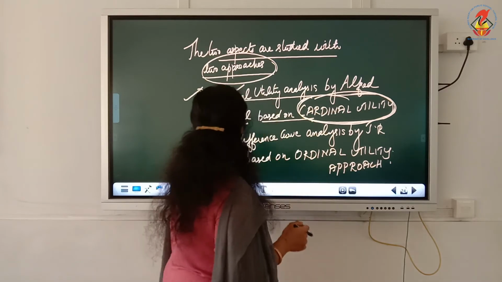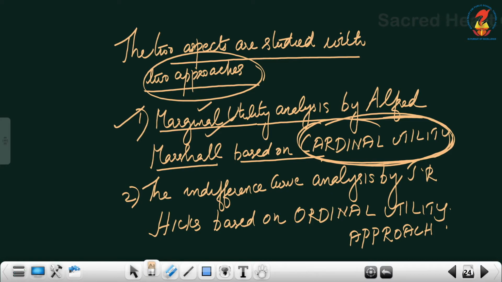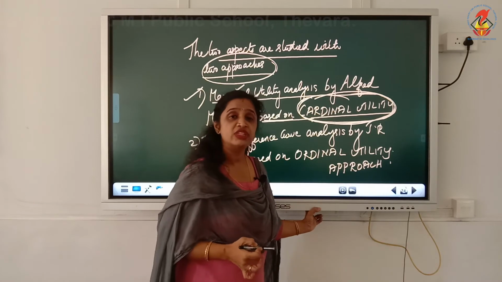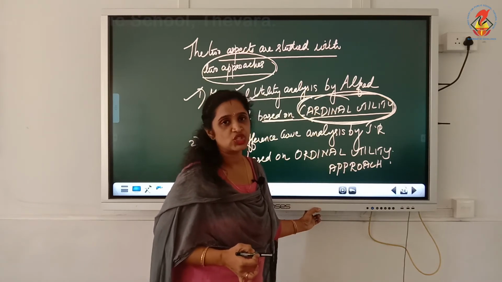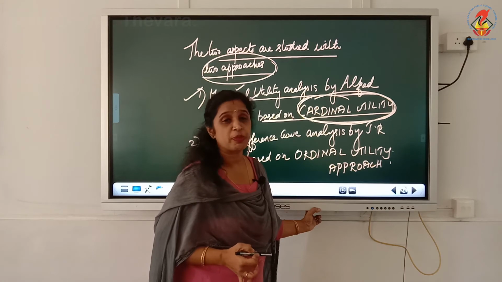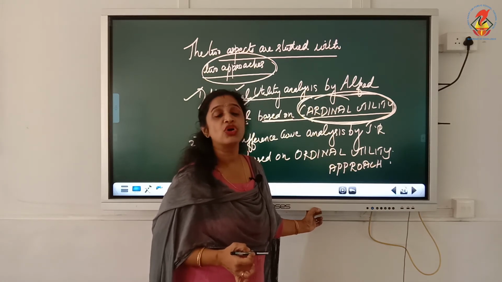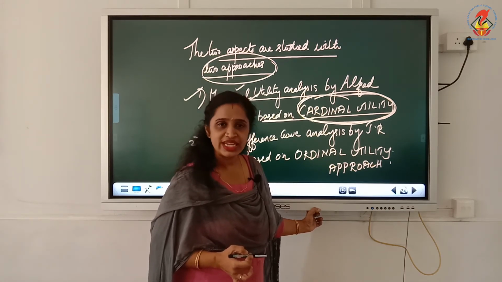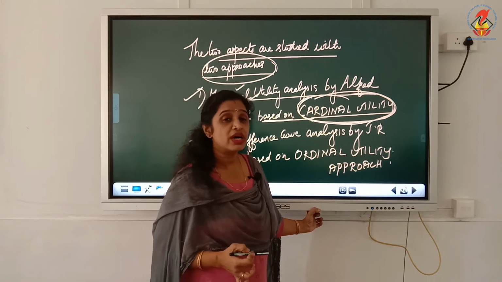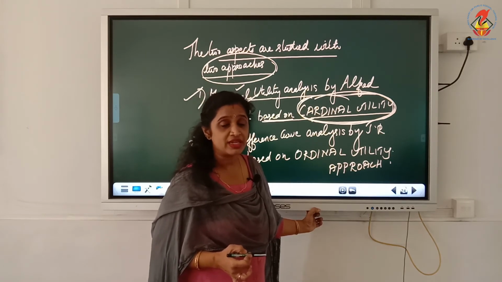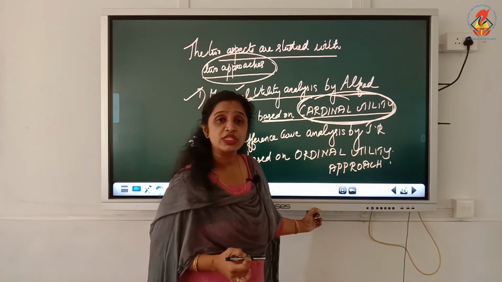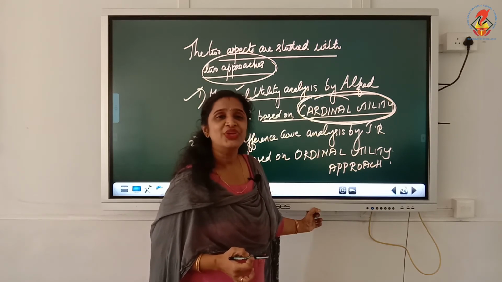So marginal utility analysis by Alfred Marshall based on cardinal utility is the first theory that you are going to learn, the theory of consumer equilibrium. The theory propounded by Alfred Marshall is known by the name marginal utility analysis, and he has explained this by using the concept known as cardinal utility.